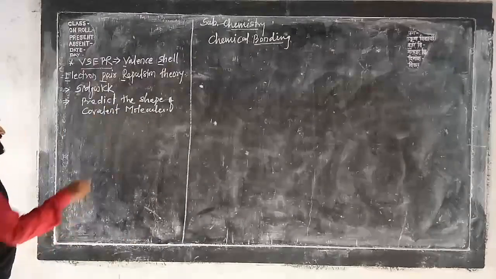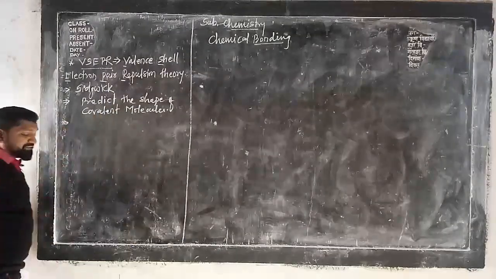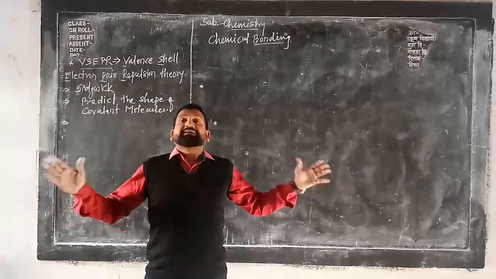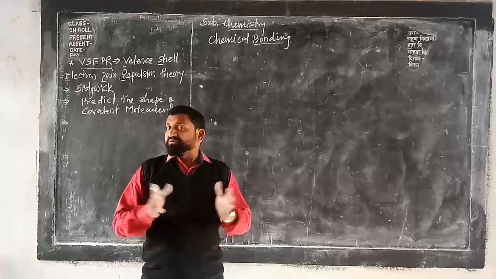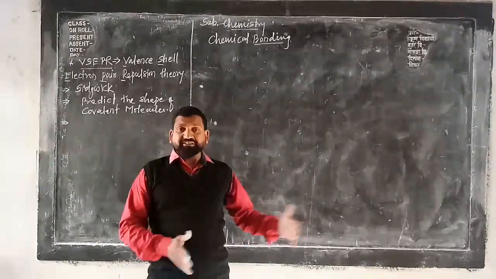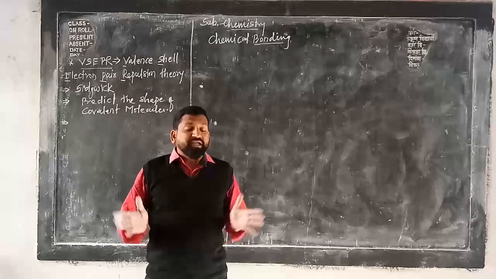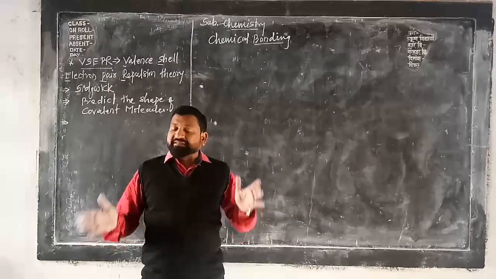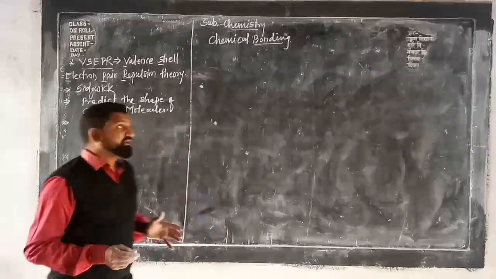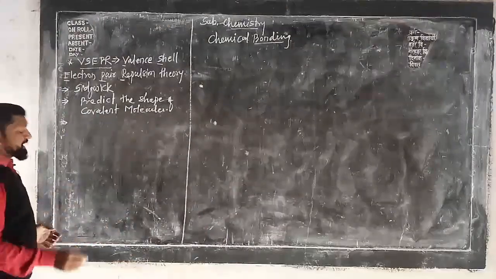So whenever there is a formation of a molecule, atoms arrange themselves in such a way that there is minimum repulsion, and that's why there is least energy and maximum stability. Everybody knows we want stability. In that way, non-living things also want stability.